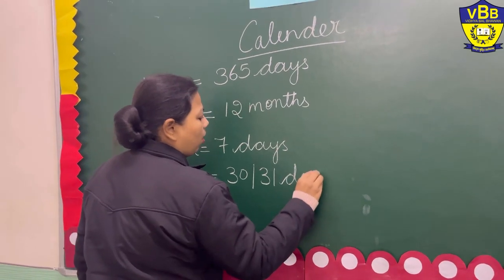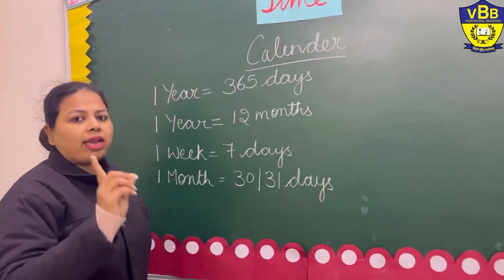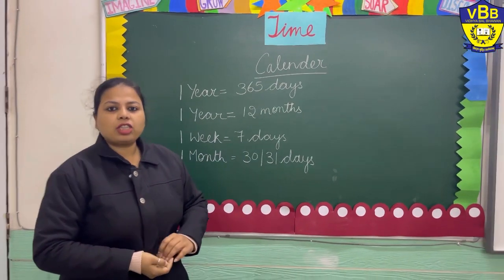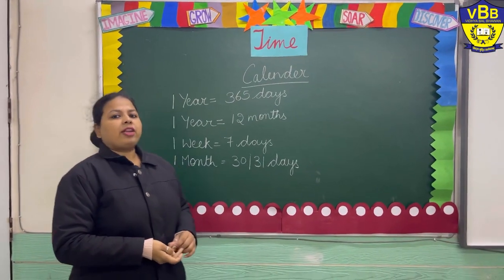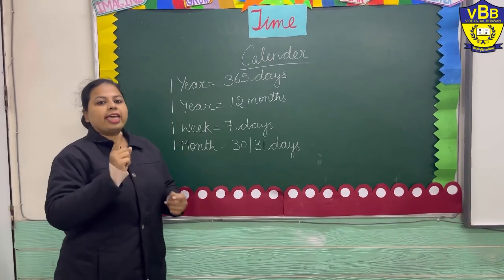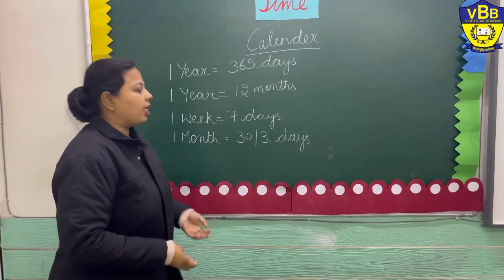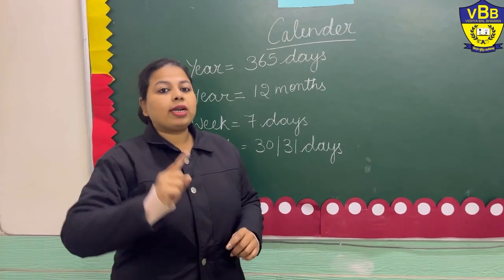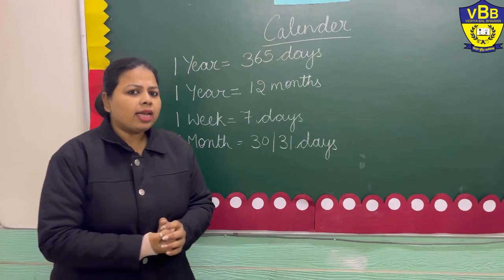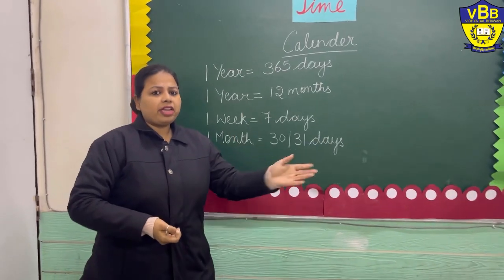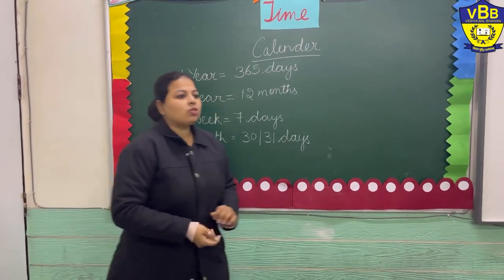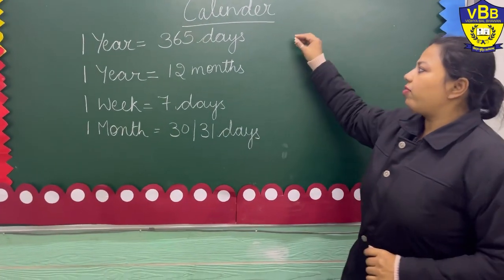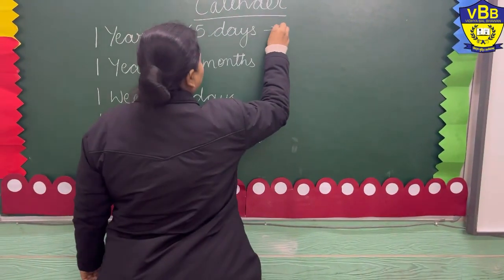But do you know that there is 1 month in the year in which we don't have 30 or 31 days? Can you tell me? Yes, it's the month of February. In February we have 28 days or 29 days. But 29 days is every year? No, it's only after 4 years. And when we get it after 4 years, it is called a leap year.